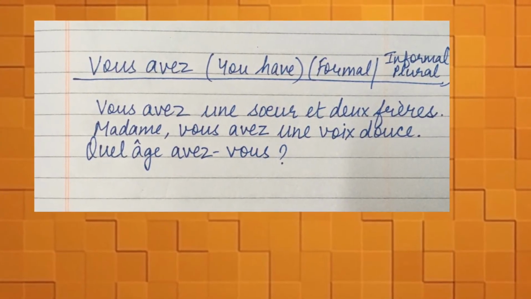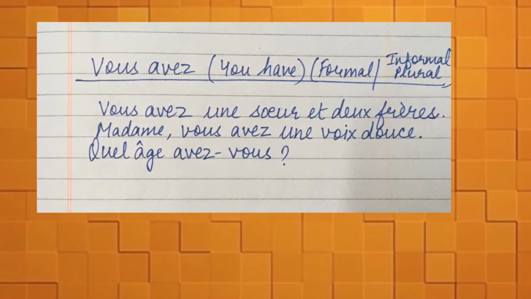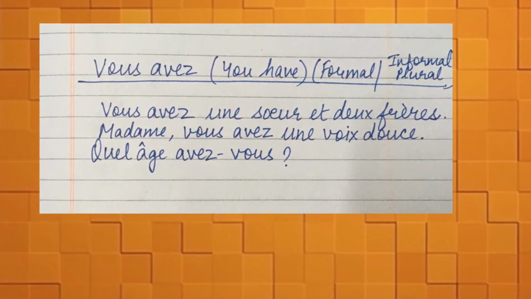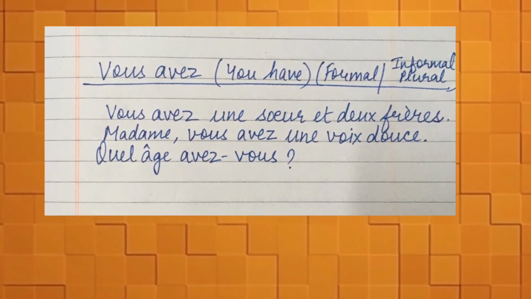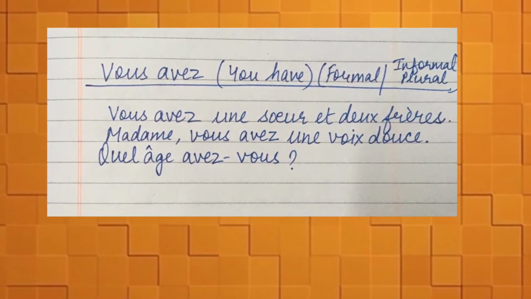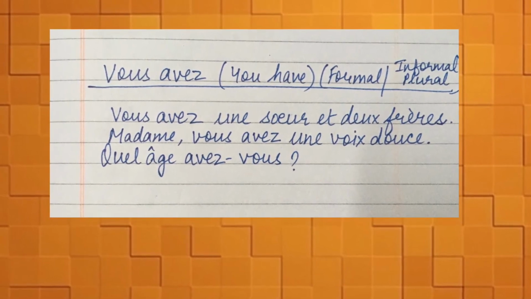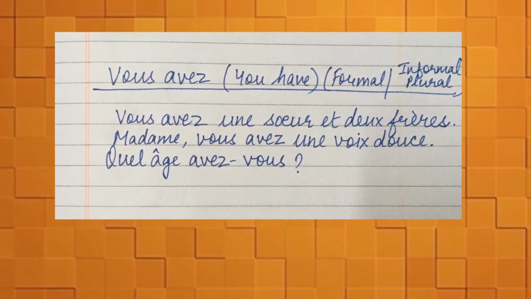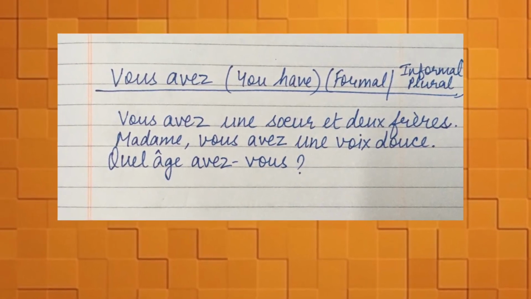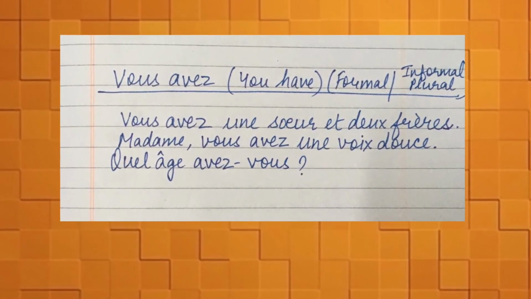Now comes "vous avez". "Vous avez" means you have. It is used in the formal language, or it can also be used in the plural form of informal language. The sentences can be "Vous avez une sœur et deux frères", means you have 1 sister and 2 brothers. Next can be "Madame, vous avez une voix douce", means madam, you have a sweet voice.